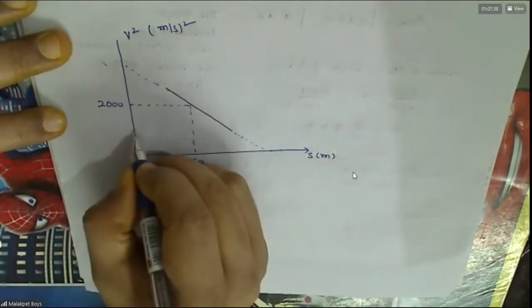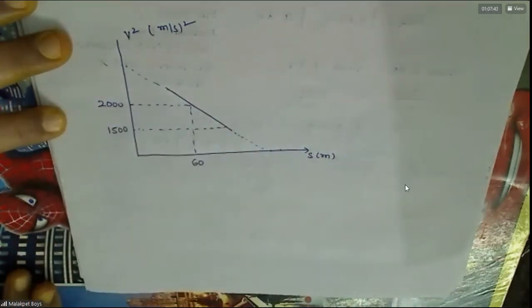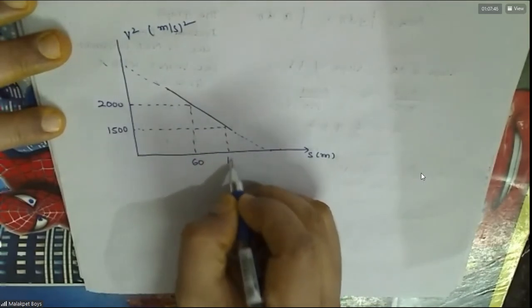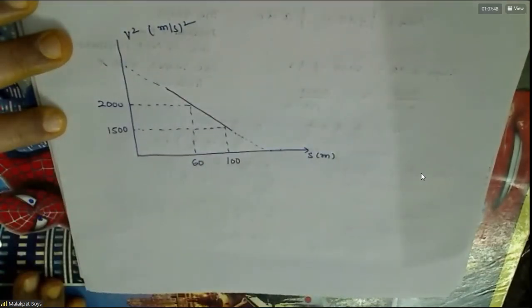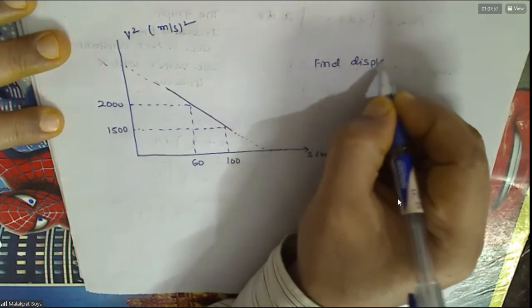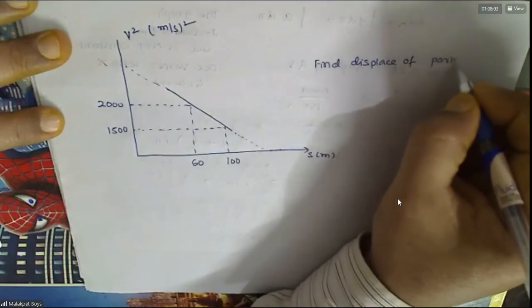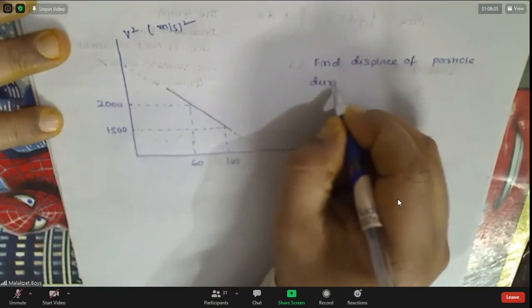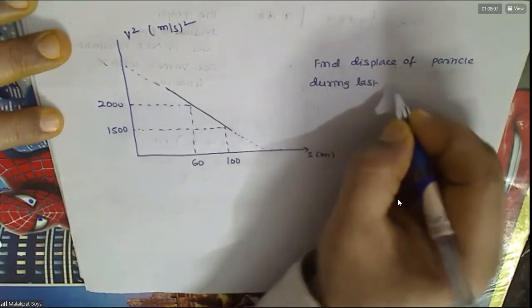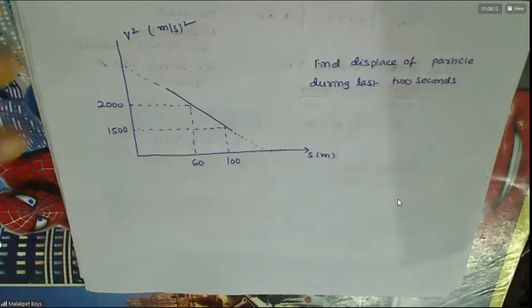At 1500, you can see this is 100. Find the displacement of the particle during the last 2 seconds.